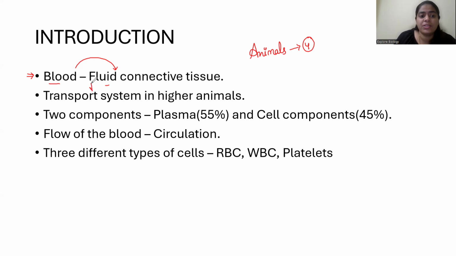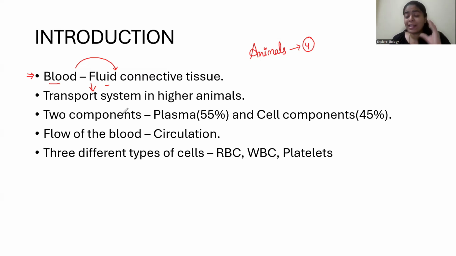They help in transport. So they act as a transport system in higher animals. Remember that. In lower non-chordates, you don't see much circulation. Okay. From Annelida, you will see the circulation, right? The circulatory system, but not that developed one, right?